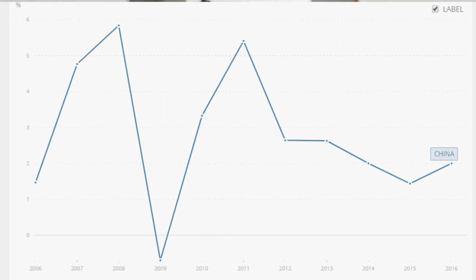Now let's talk about inflation in the Chinese economy. Inflation is the general increase or decrease in prices of goods in an economy. The current inflation experienced by China is about 2.5%. Now look at the inflation trend in China in the past 10 years. Now we see that in the year 2008, China had a high inflation rate. That is due to the excess demand experienced by the Chinese economy.